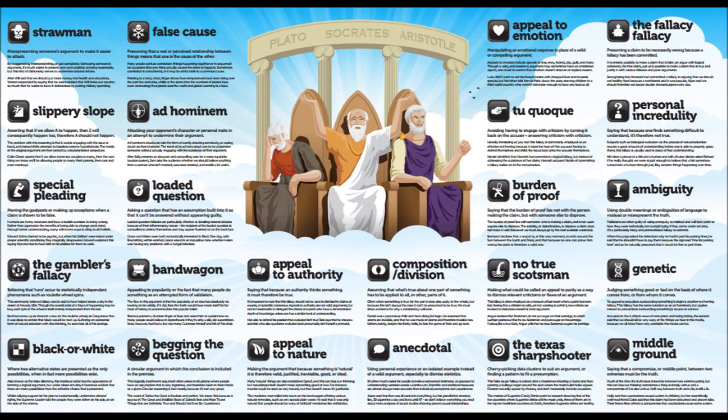4. False cause. You presume that a real or perceived relationship between things means that one is the cause of the other. Many people confuse correlation, things happening together or in sequence, for causation, that one thing actually causes the other to happen. Sometimes correlation is coincidental, or it may be attributable to a common cause. Example: pointing to a fancy chart, Roger